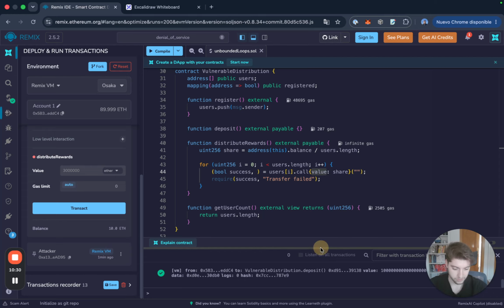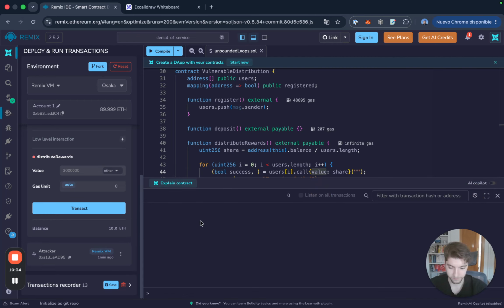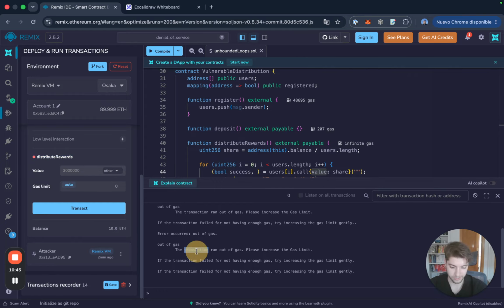Let me make this terminal a little bit larger in here. Let me clear the terminal and let's go distribute rewards. Let's transact and see what happens. It's going to take a minute, and there you go, it failed because it ran out of gas. Transaction ran out of gas, please increase the gas limit.